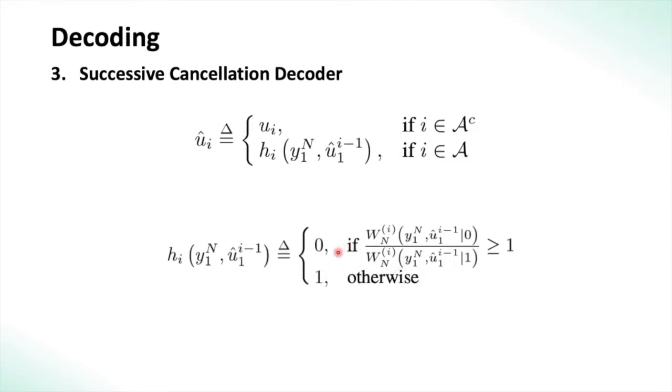So, this is kind of like a likelihood estimator, but we are not using the direct channel, we are using the split channel for this likelihood estimation, and the split channel does some averaging over the unknown bits. So, it is not exactly the likelihood estimator, but it has some form close to it. We will also shortly show that the average probability of error of this decoder goes to 0 for any transmission rate lesser than the capacity of the channel. So, this decoder will actually achieve very low probabilities of error as n becomes large.